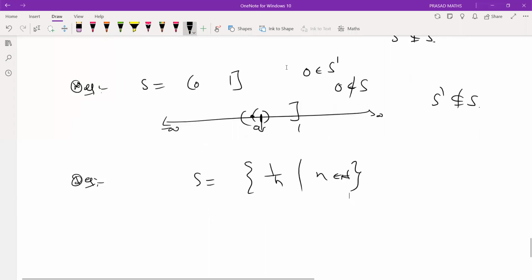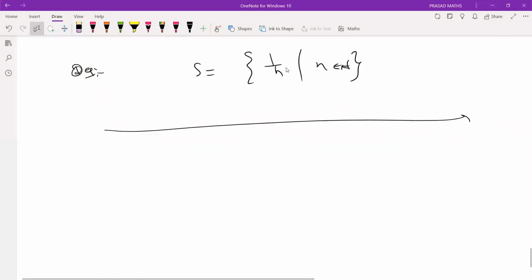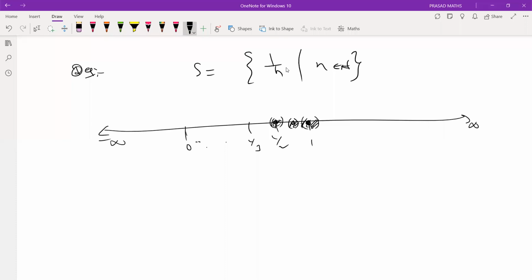Is it a closed set? Is 1 a limit point? No, right? Is 1/2 a limit point? No, right? Is the next one a limit point? No, right? Empty set would be a closed set, sir. But 0?